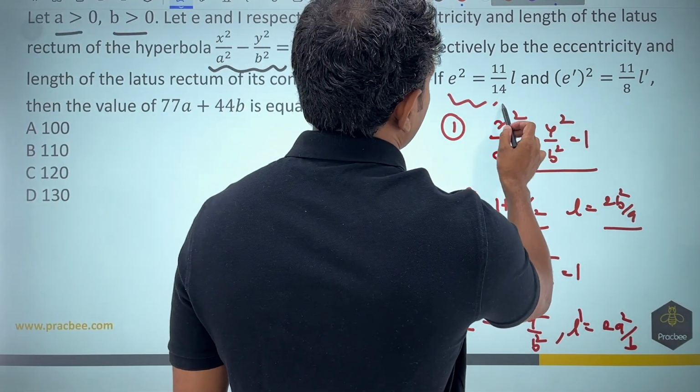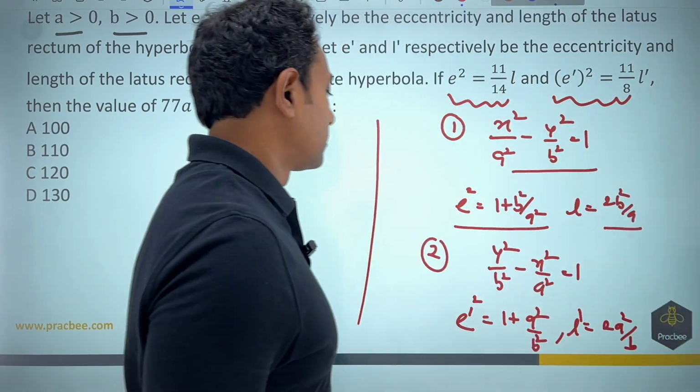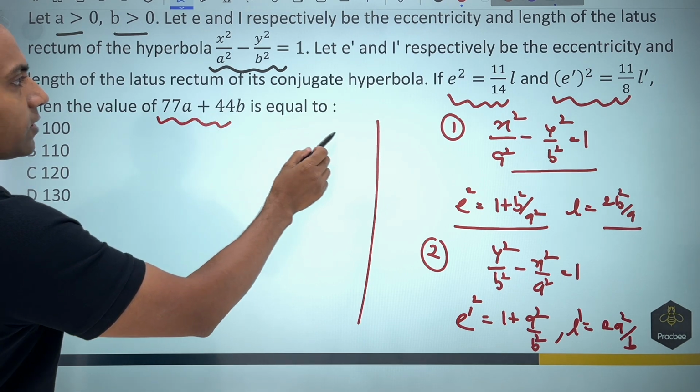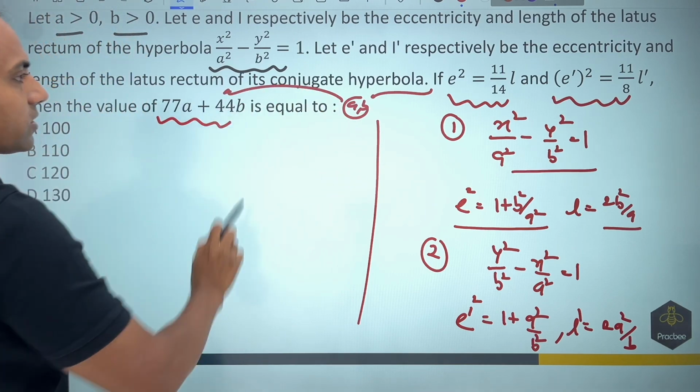Now what they want us to do is, using these relations that they have given, one is e square is equal to 11 by 14 L, e dash square is equal to 11 by 8 L dash. They want us to find the value of this expression. For finding this, we will require the value of a and b. So from here, we will figure out the value of a and b, substitute here and get the final answer.